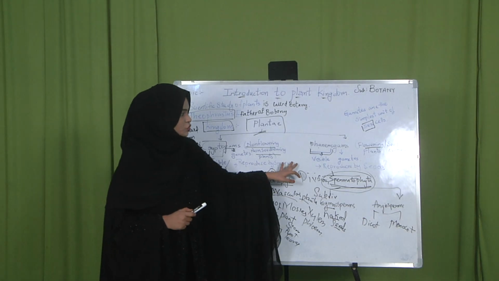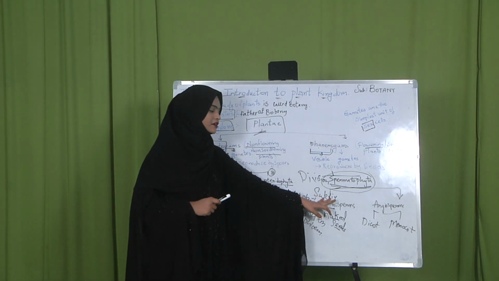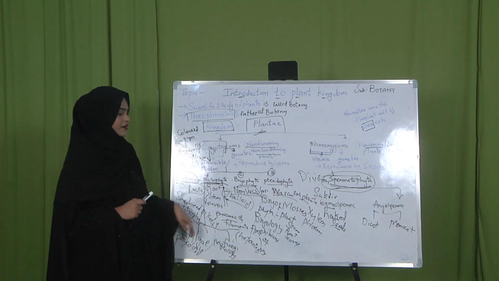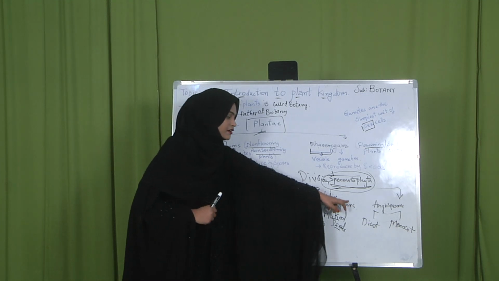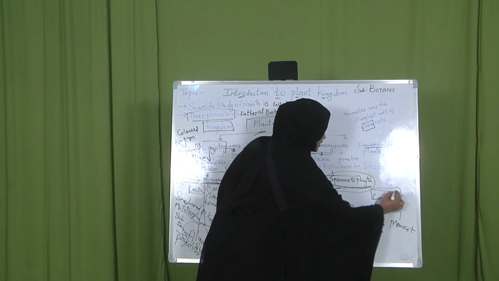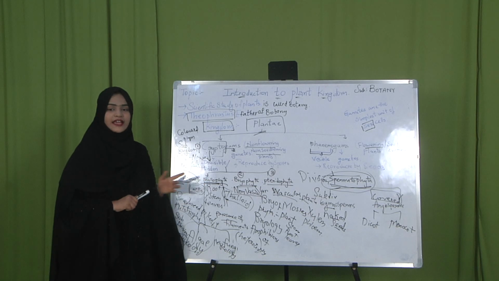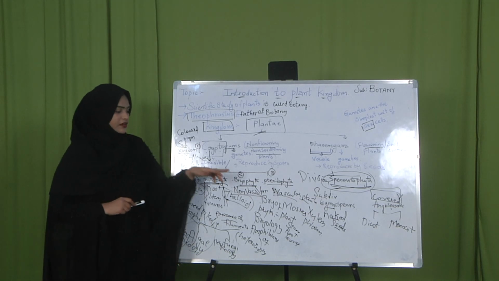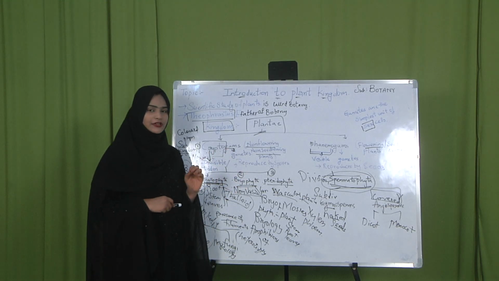Coming to the gymnosperms and angiosperms, in gymnosperms the plant body is naked, while in angiosperms the plant body is totally covered. It is further subdivided into dicots and monocots. In dicots, two cotyledons will be there. In monocots, a single cotyledon will be there.